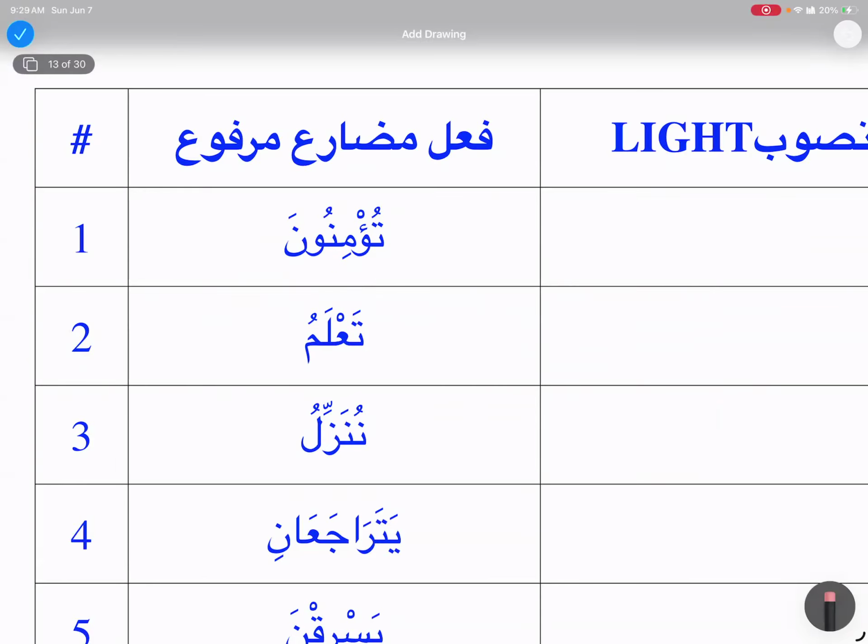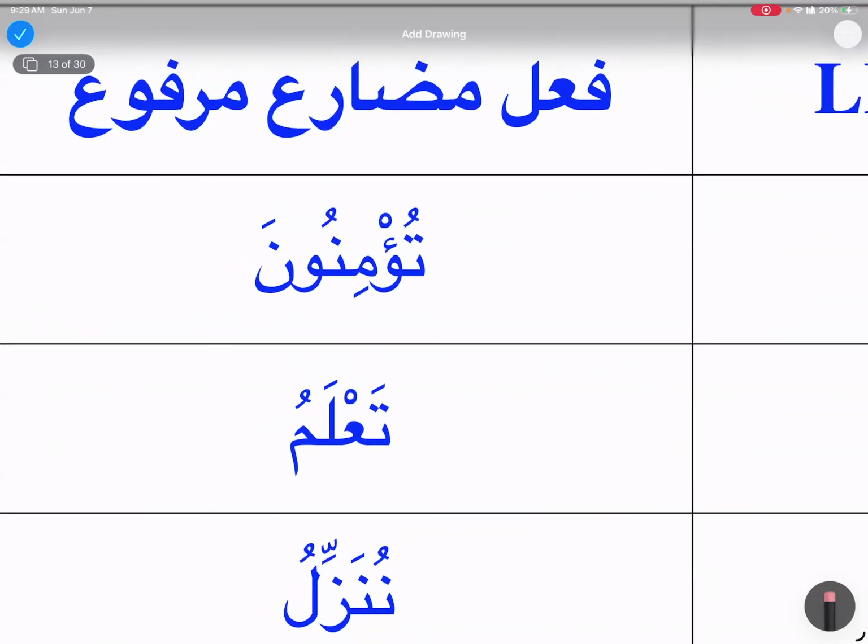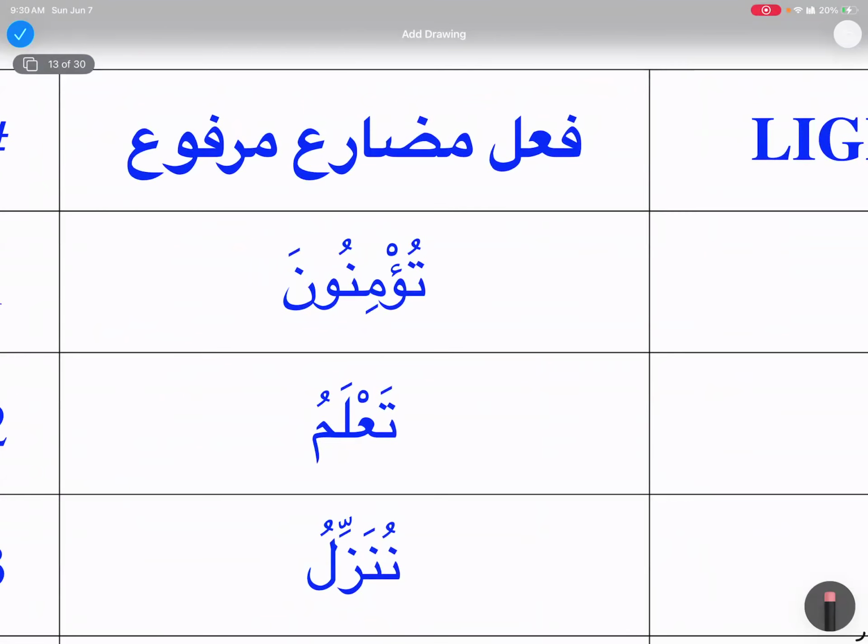So when we see this word, I know I have a ta at the beginning and waw noon at the ending. I know this is my fi'l mudari', because fi'l madi does not end like that, and it does not even start like that. Now if I ask you to explain everything about fi'l mudari', you start from the beginning: ta is the sign of mudari', and then I have hamza.